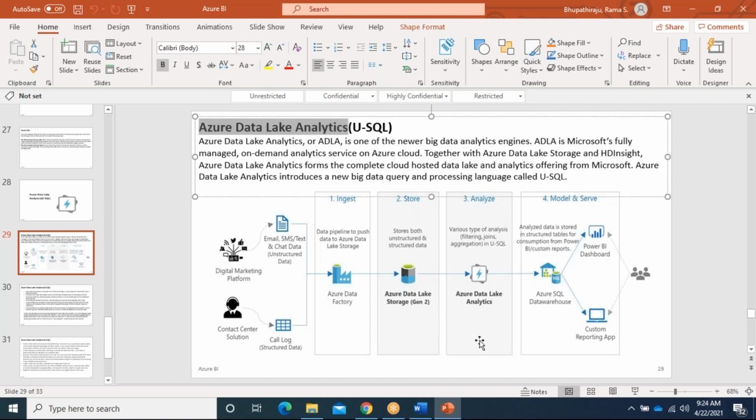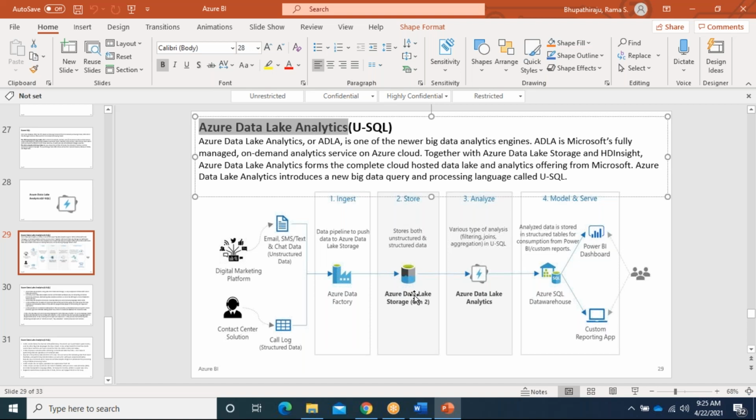Here, that is the Azure Data Lake Analytics. In this place, we can also use Databricks, or a Spark script, or Scala, whatever. If you want to process data with HD Insight or Hadoop-compatible frameworks, you can use a Python script, a Spark script, or Scala. But in the Microsoft world, they have provided the Azure Data Lake Analytics. Clear? This Azure Data Lake Analytics is tightly coupled with the data lake only. If the data is available in the data lake, it can process it.